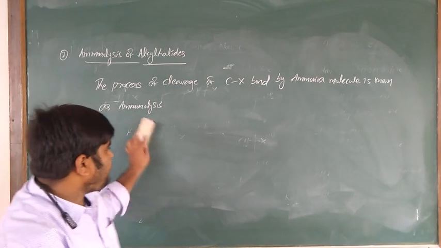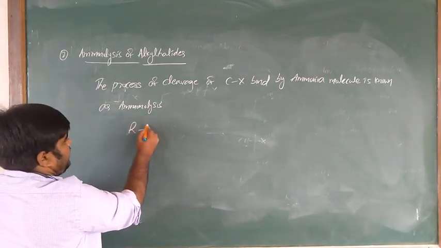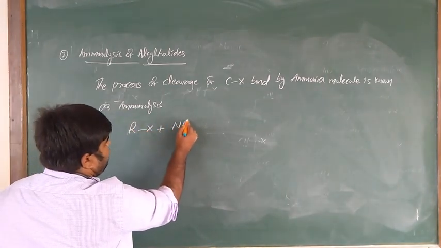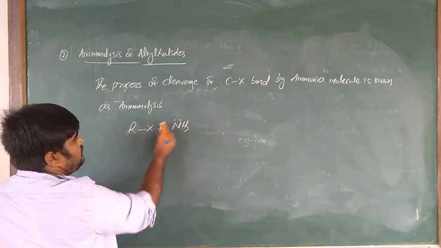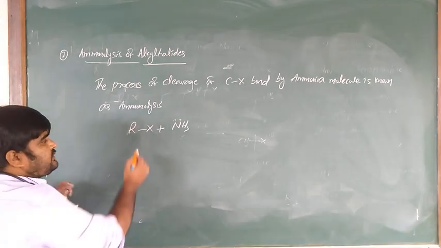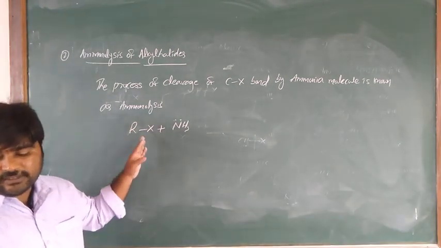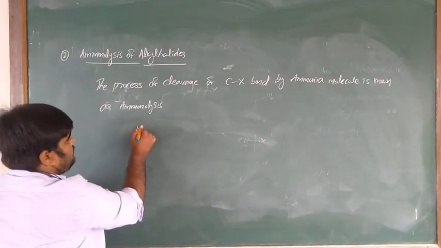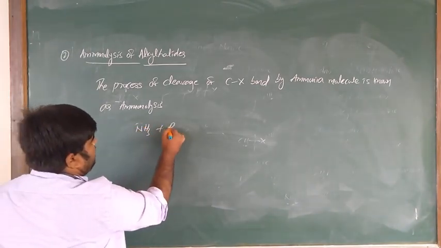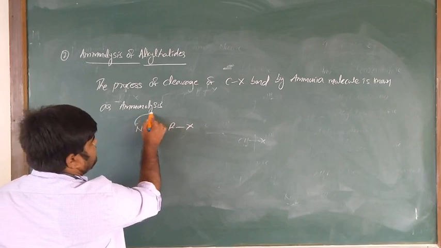So for ammonolysis, simply take the example RX plus ammonia. Is it clear? So ammonia plus RX, and this bond is here.